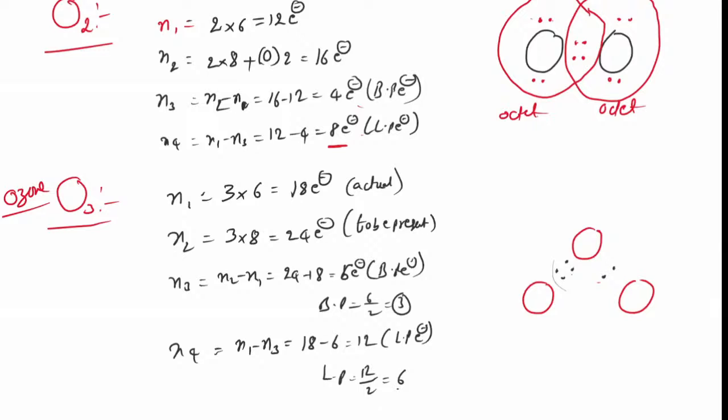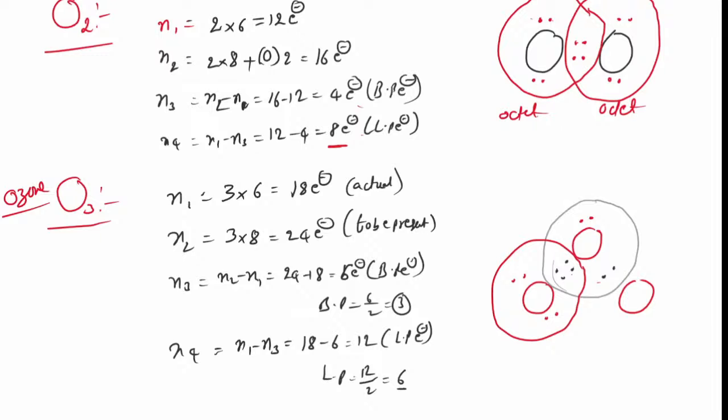How many lone pairs do you have? 6 lone pairs. If I use 1 lone pair here, my oxygen gets octet configuration. Still there are 5 lone pairs. If I use 2 lone pairs here, it gets octet configuration.